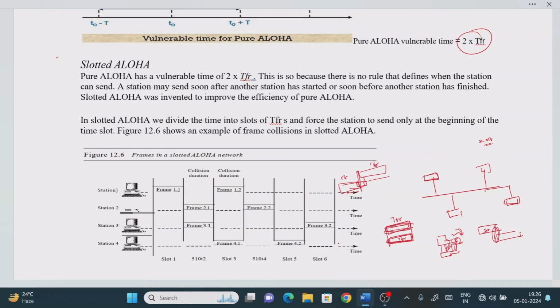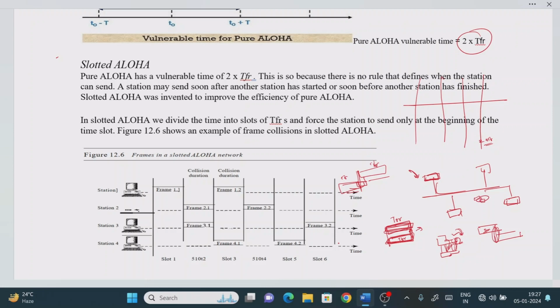If it is happening exactly hitting like this, that is okay, but even if the edges are touching, the collision is occurring. Now if the edge collides with another, we call it an accident or collision. This we are going to try to avoid. So the simple mechanism we are going to use is to divide the entire time period into time slots, right? In the earlier case, in pure ALOHA, whenever you have a frame to send, you can send it, so that if edges touch, collision occurs.